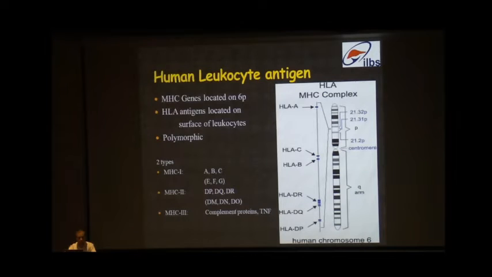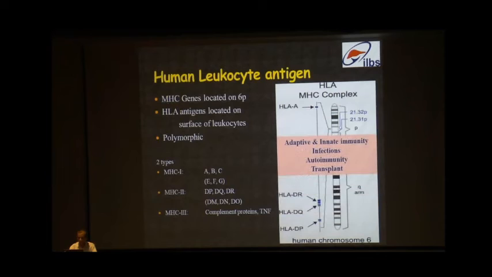So briefly about human leukocyte antigen. So this MHC complex is located on chromosome 6p, and there are three different types: MHC class 1, which encodes for three antigens A, B, and C. MHC class 2 is for DP, DQ, and DR, and the subtypes are DM, DN, and DO. And class 3 is the complement proteins.